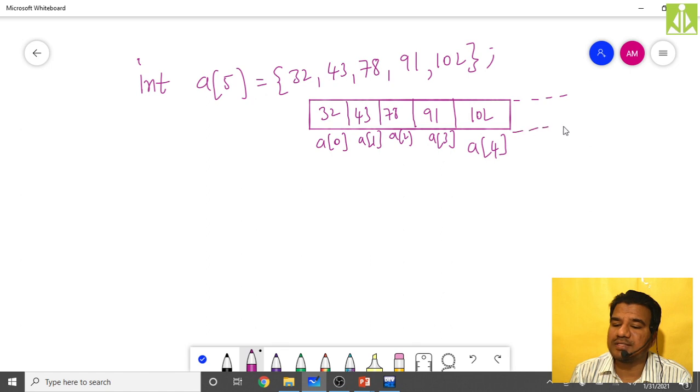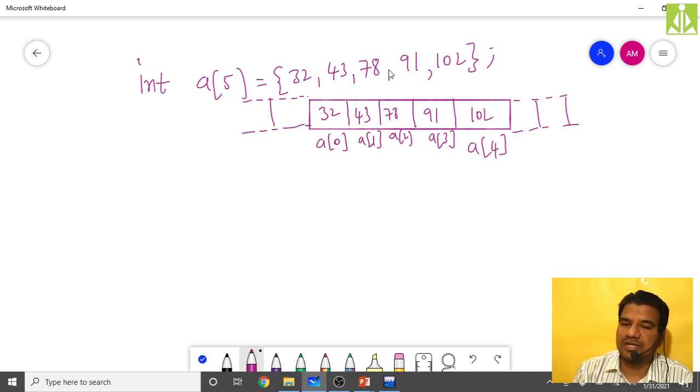Accessing what exists after the array and what exists before the array is the sole responsibility of the programmer. Nowhere is your C program or your compiler responsible for checking the range or maintaining these boundaries. Nowhere. Okay, like this we have initialized the array.